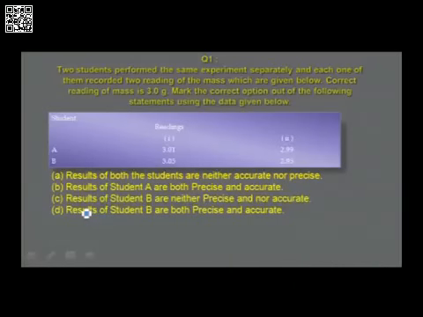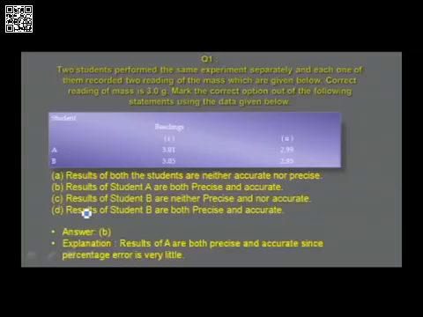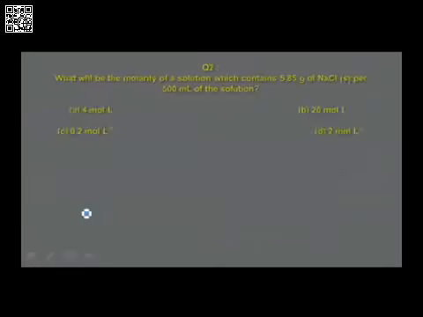Notice that student A got the values 3.01 and 2.99, which are very close to each other, and they are in agreement with the actual value, that is 3.0 gram. Therefore, the answer is B, and the experimental percentage error is very little. So we consider the recordings of student A both precise and accurate.